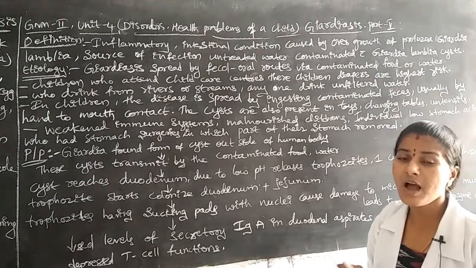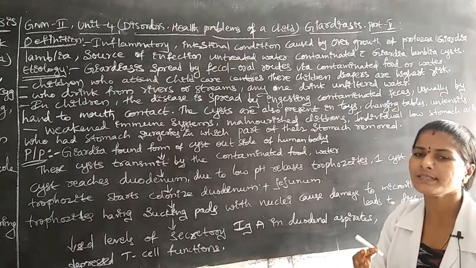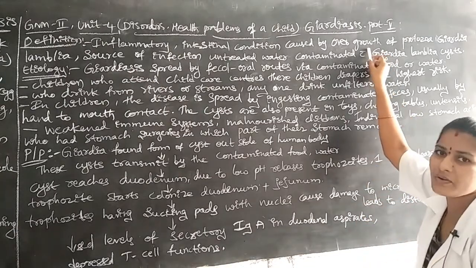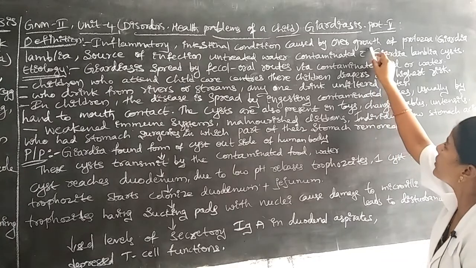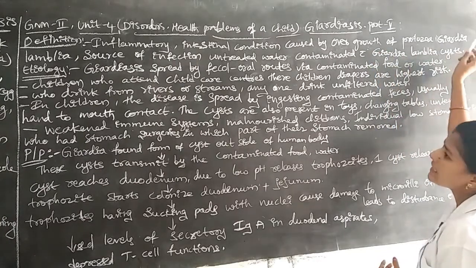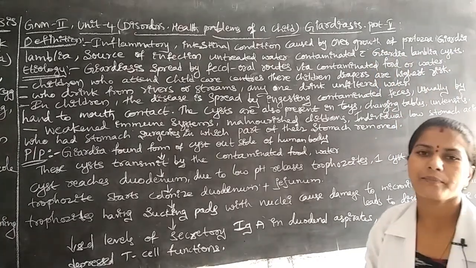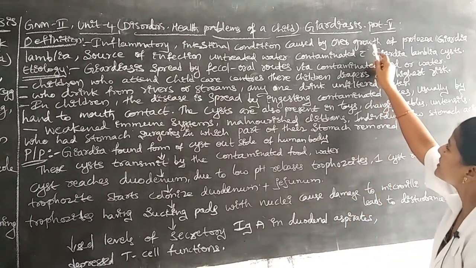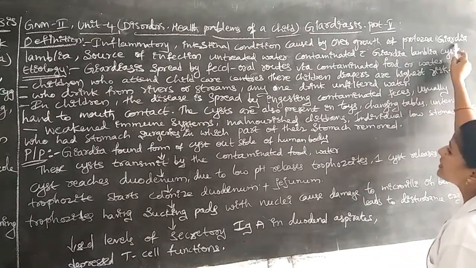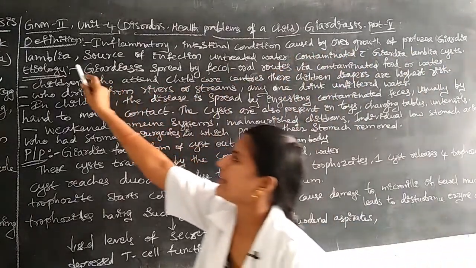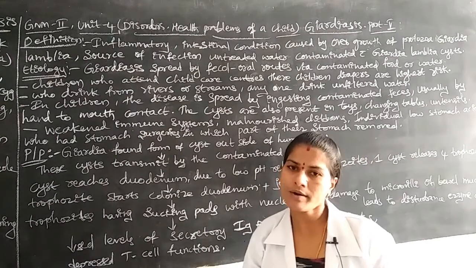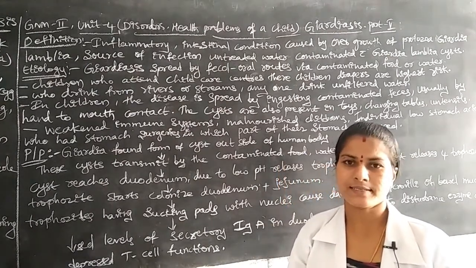The disease will cause overgrowth, excessive or increased growth of the protozoa Giardia lamblia. It is one type of infective organism for Giardiasis.